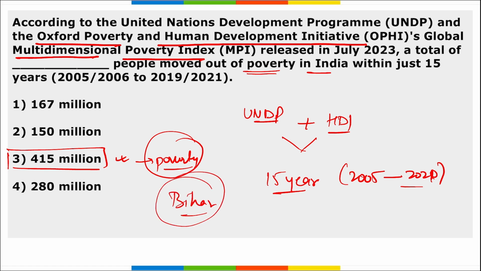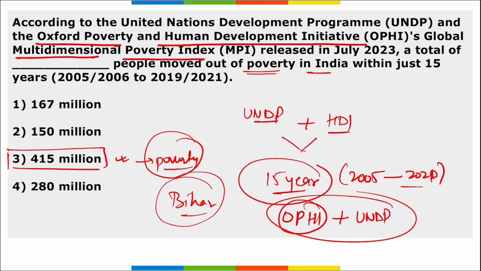As of now, almost 18% of the global population, that is 1.1 billion people, live in acute multidimensional poverty across 110 countries.